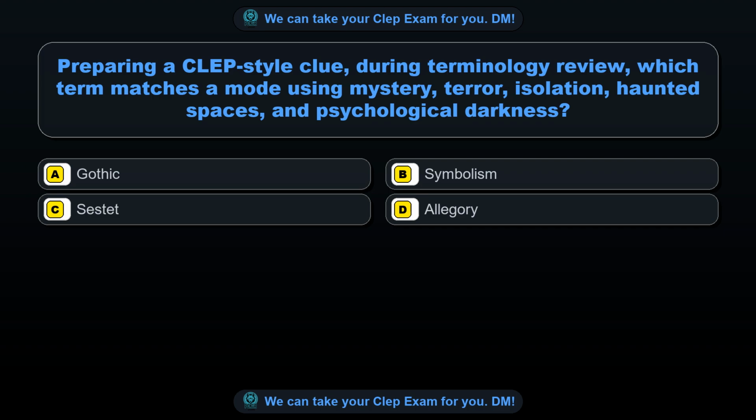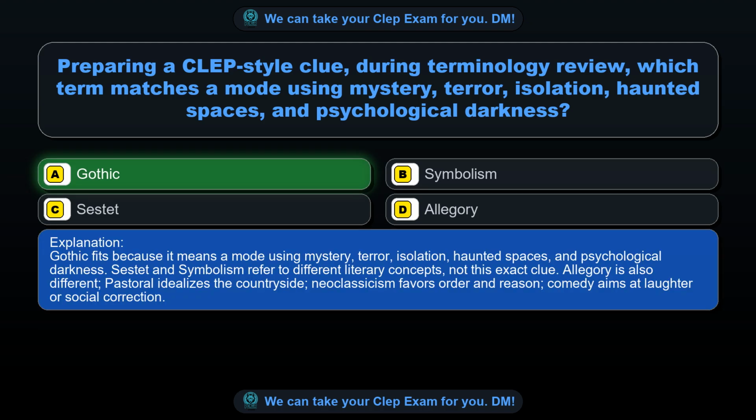Question 18. Preparing a CLEP-style clue during terminology review, which term matches a mode using mystery, terror, isolation, haunted spaces, and psychological darkness? Option A, Gothic. Option B, symbolism. Option C, sestet. Option D, allegory. The correct answer is option A, Gothic. Gothic fits because it means a mode using mystery, terror, isolation, haunted spaces, and psychological darkness.